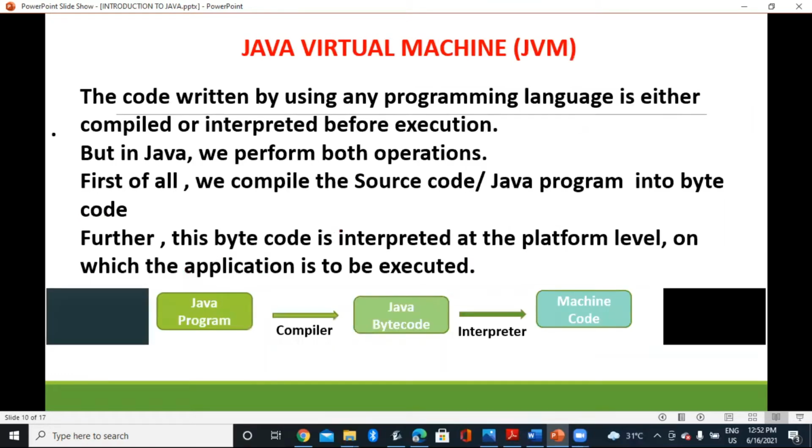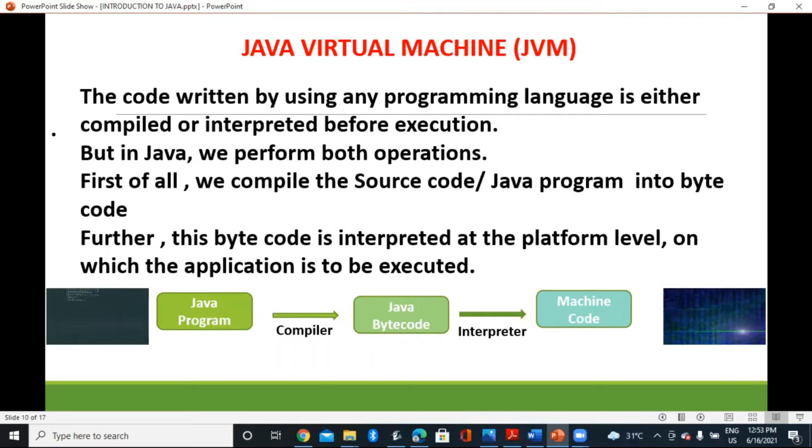Let us know more about the Java Virtual Machine, shortly called the JVM. The code written using any programming language is either compiled or interpreted before execution. But in Java, we perform both operations. First of all, we compile the source code or Java program into bytecode.